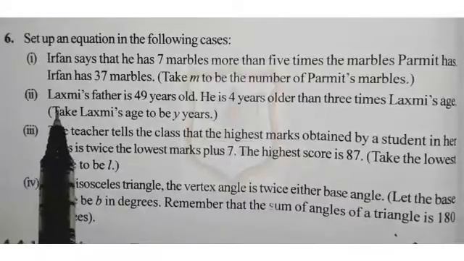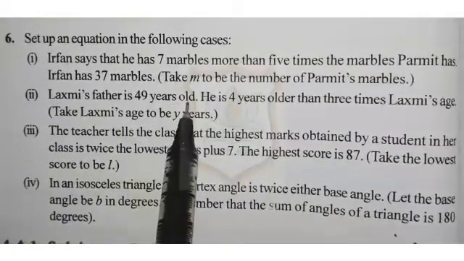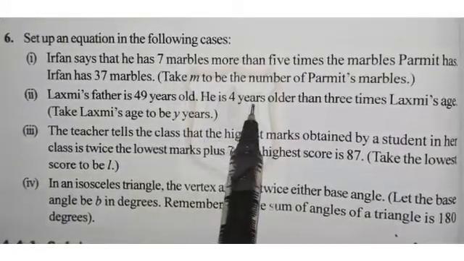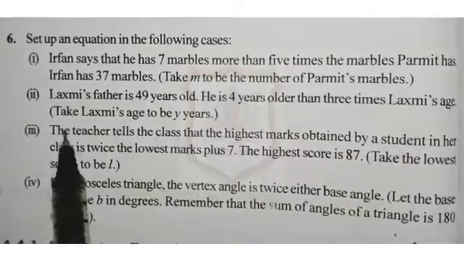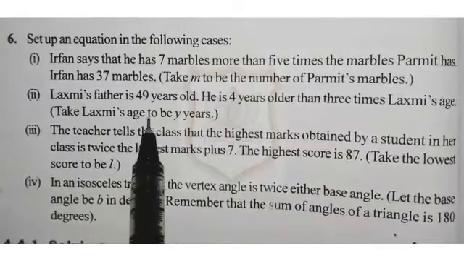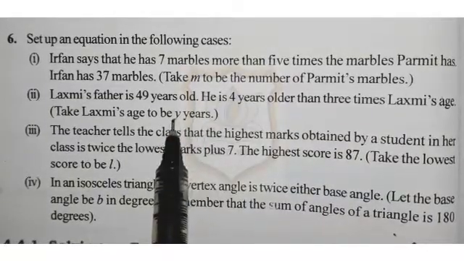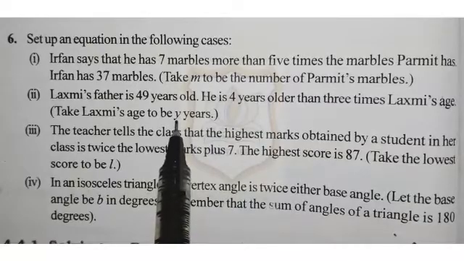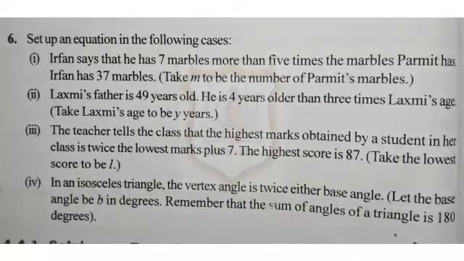Second part is Lakshmi's father is 49 years old. He is 4 years older than 3 times Lakshmi's age. Take Lakshmi's age to be y years. You have to take the variable y and you have to find out the equation for this situation.